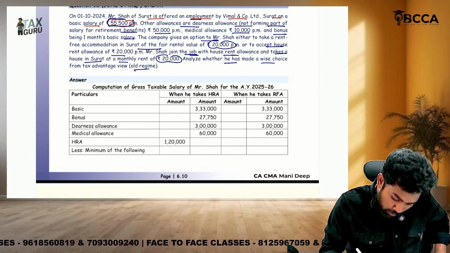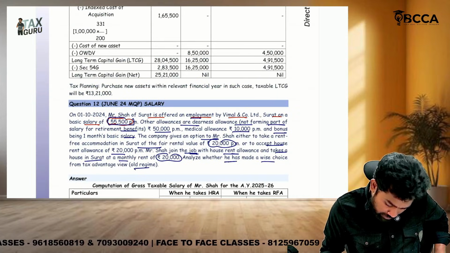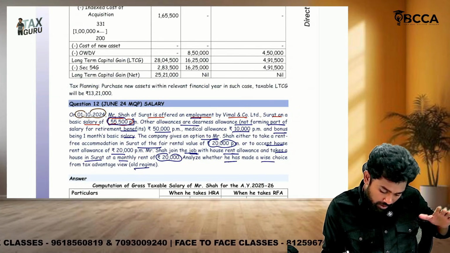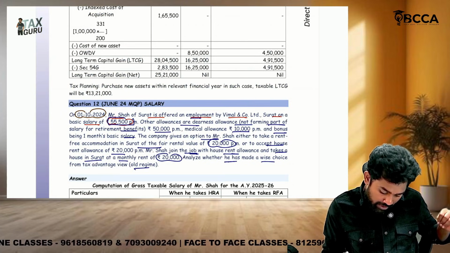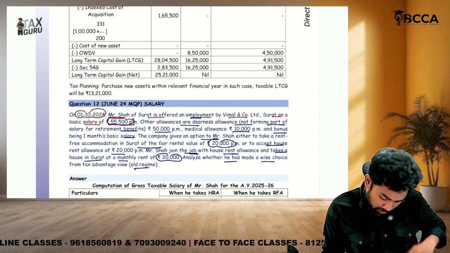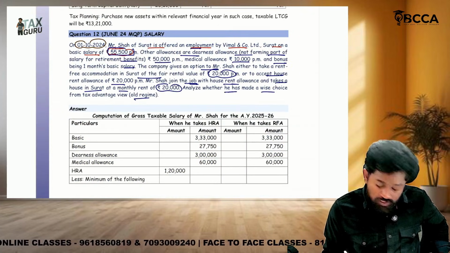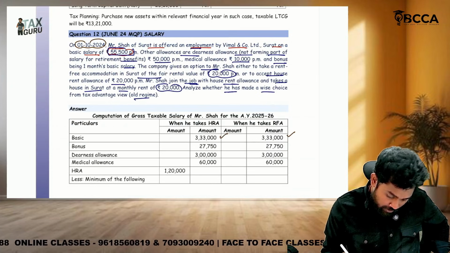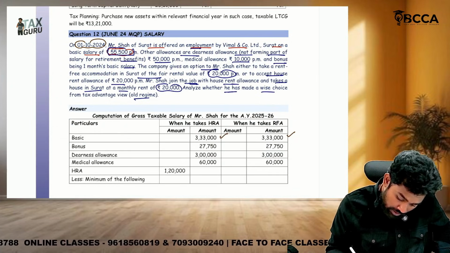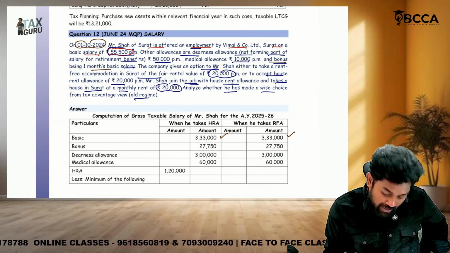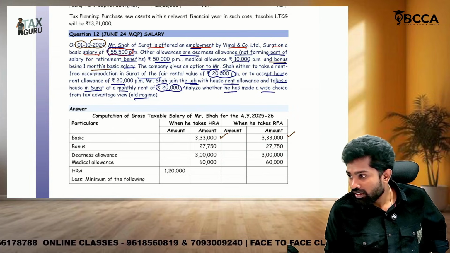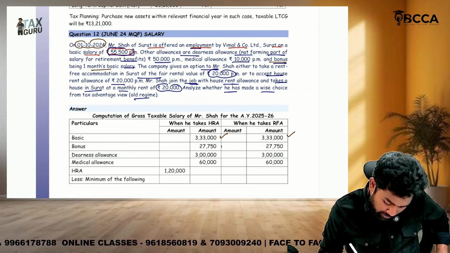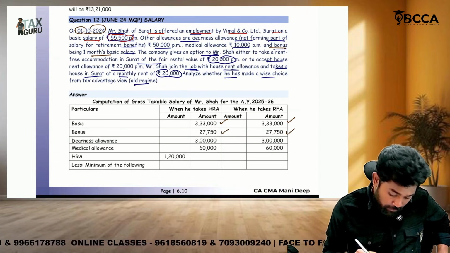First, for both the places, sir, the basic is 3,33,000. Why? Sir, he joined only on 1st October. So how many months? October, November, December, January, February, March, 6 months. So 55,500 into 6 months, you'll get 3,33,000. Then bonus, sir, he is going to get 1 month salary, but he only worked for half a year. So half month salary only, 27,750.